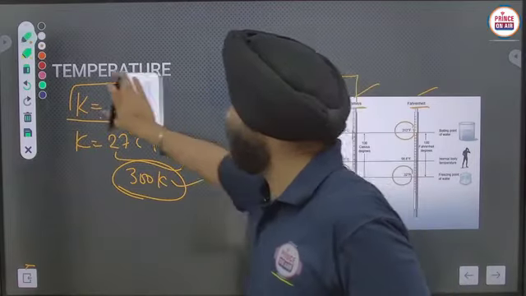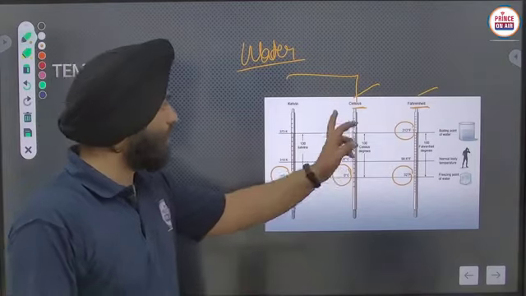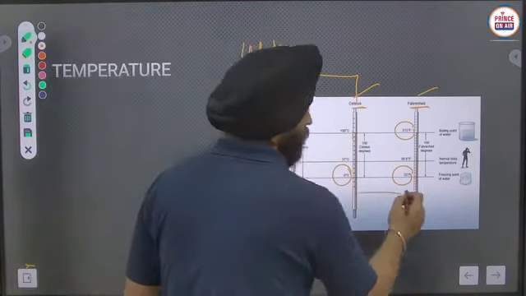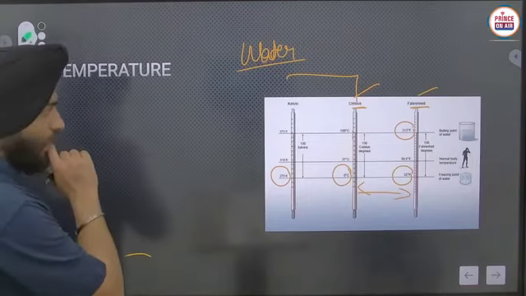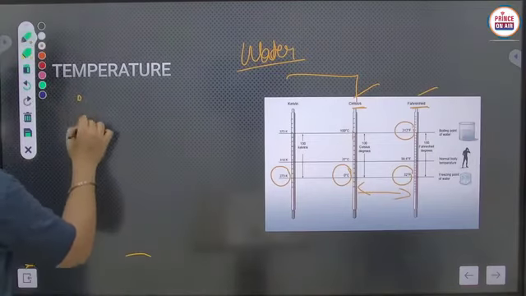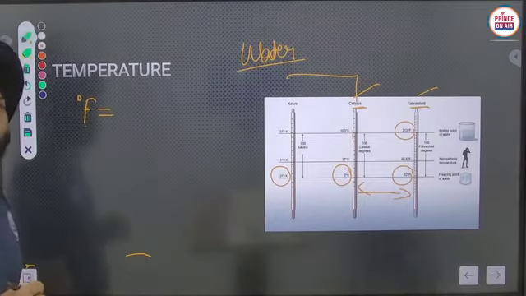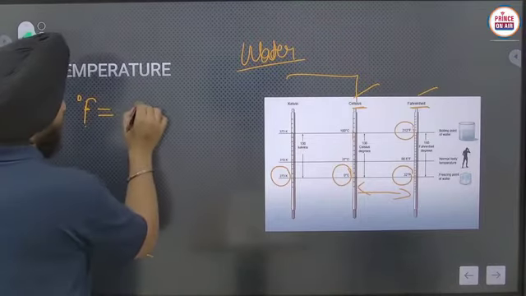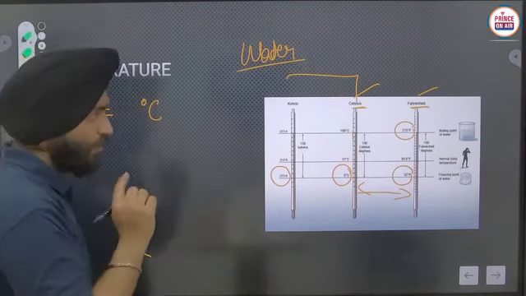Now we have to find the relationship between Celsius and Fahrenheit. Firstly, we have to convert to degrees Fahrenheit. See carefully.